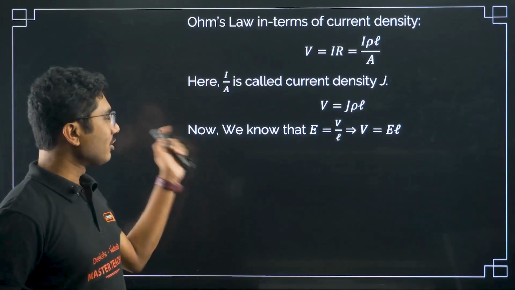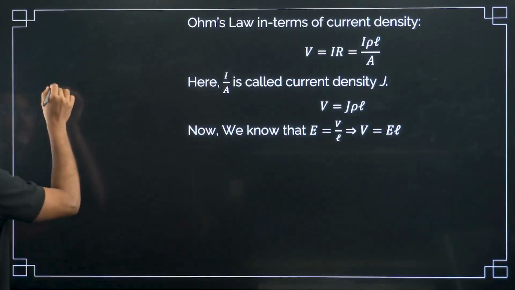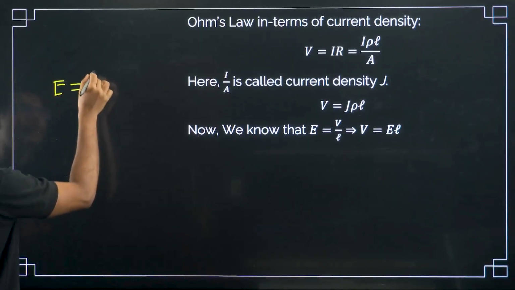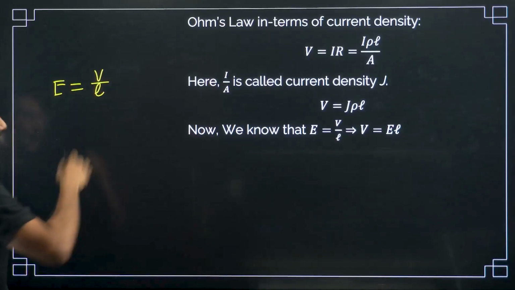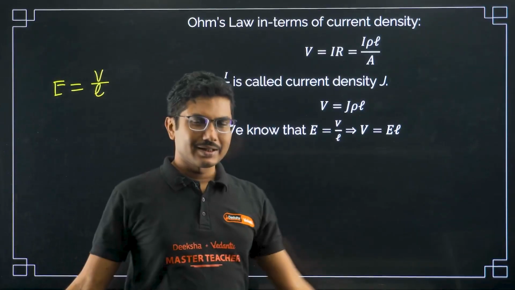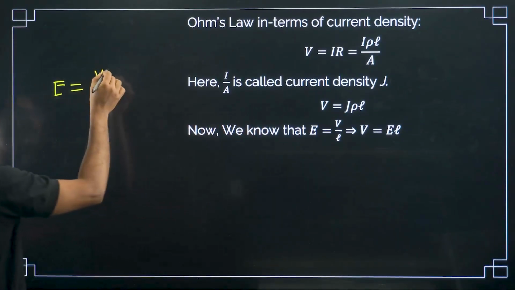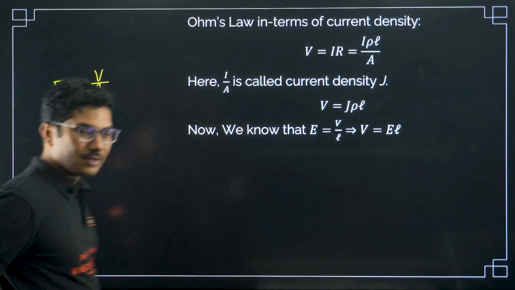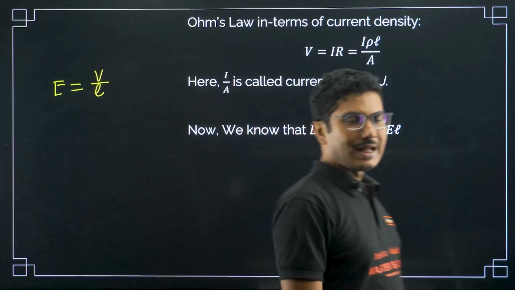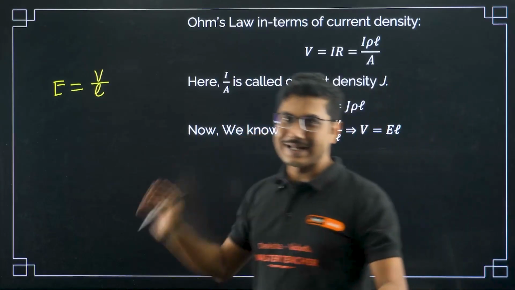Or we can also use the electric field, what I told you, it is V by L, whatever the length is, right? Here V represents delta V, and L itself is delta L, right?